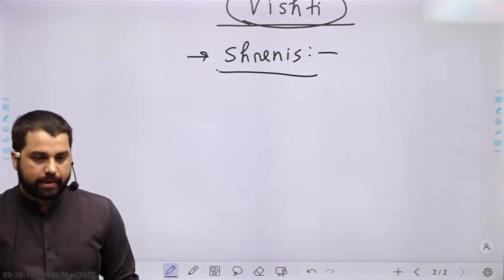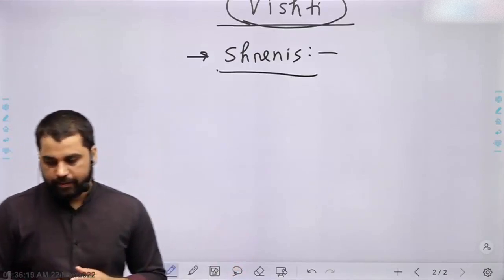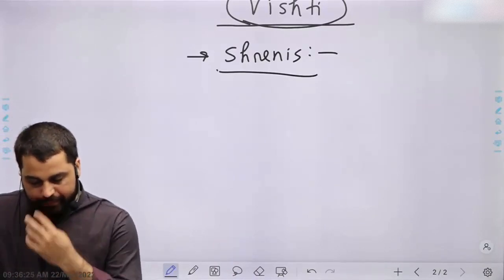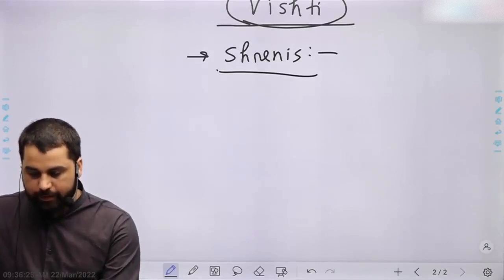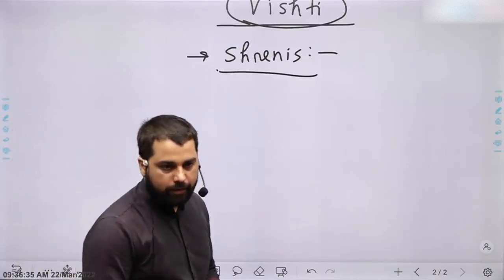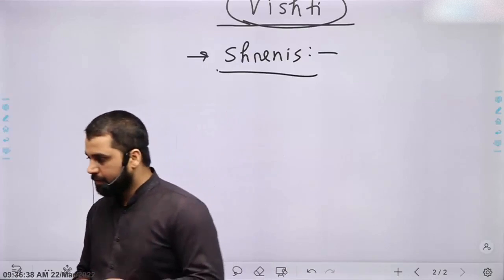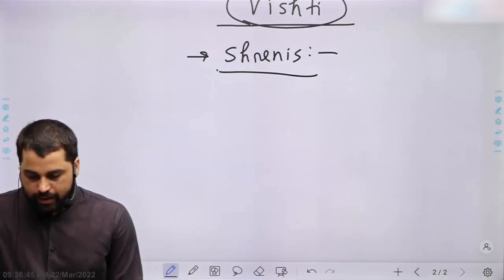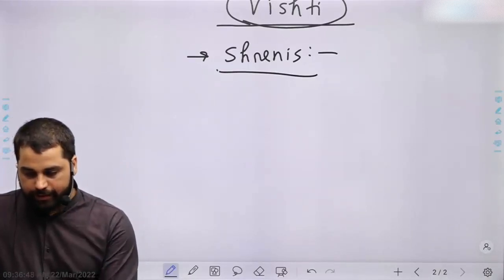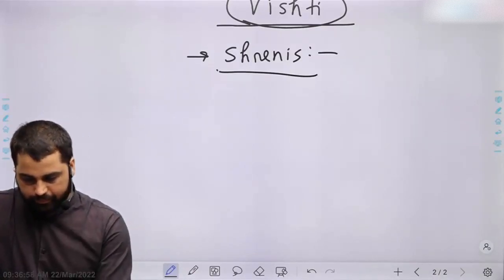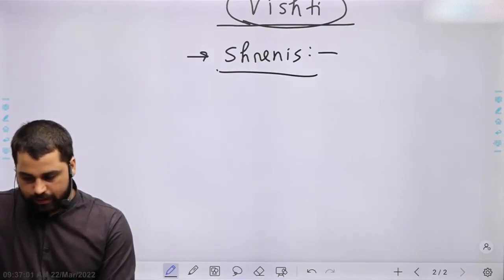Write down the next bullet point. A separate Shreni existed for a particular group of persons engaged in the same vocation or activity.